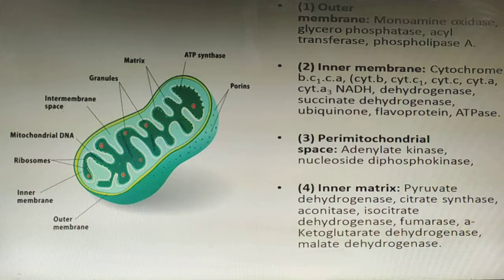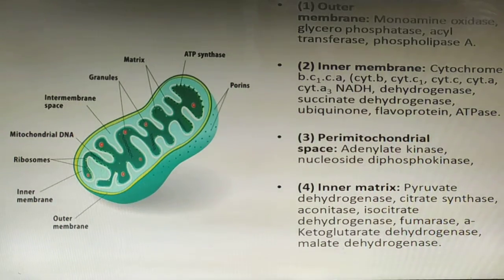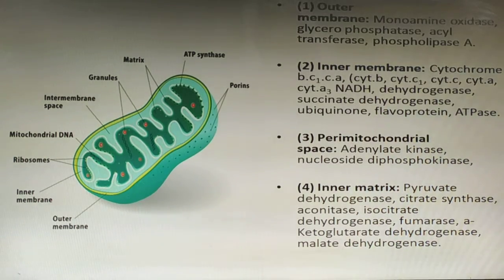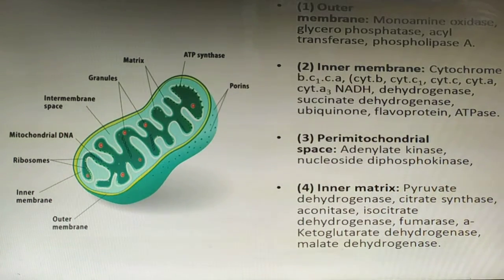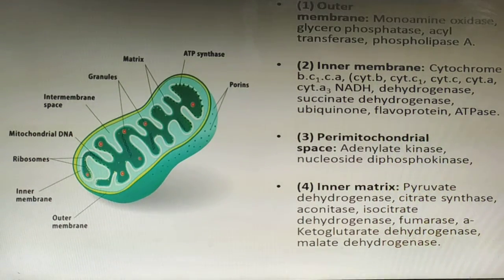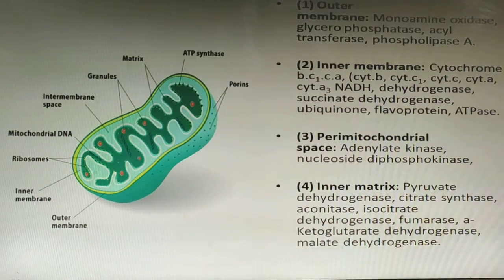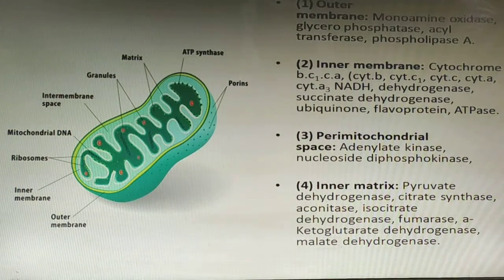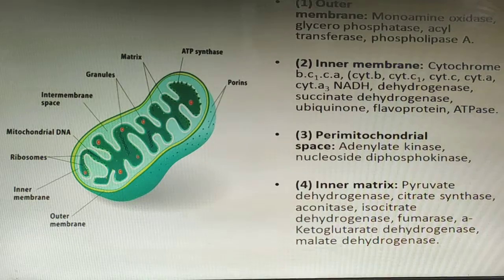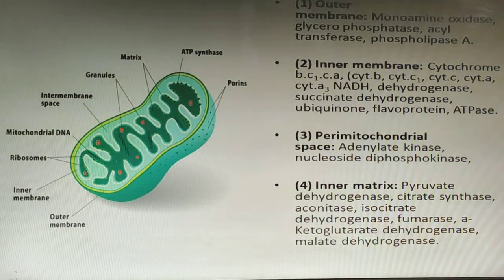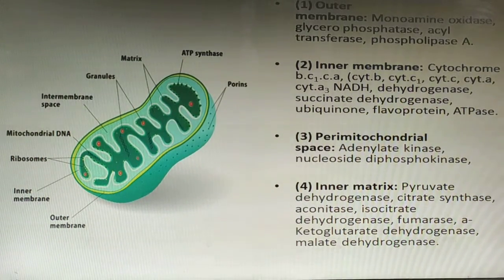When we are talking about the perimitochondrial space, adenylate kinase, nucleosidase, and diphosphokinase are present there. And next is the inner matrix. The matrix present inside the mitochondria has pyruvate dehydrogenase, citrate synthetase, aconitase, isocitrate dehydrogenase, fumarase, ketoglutarate dehydrogenase, and malate dehydrogenase. These are the enzymes present inside the mitochondria.